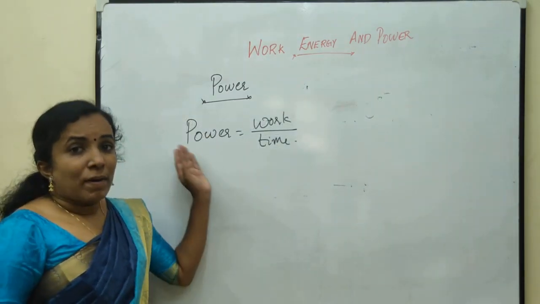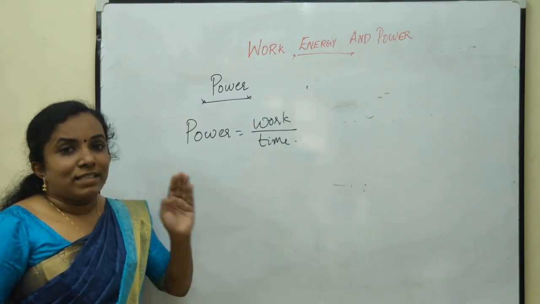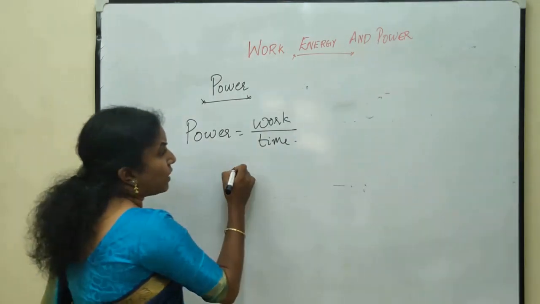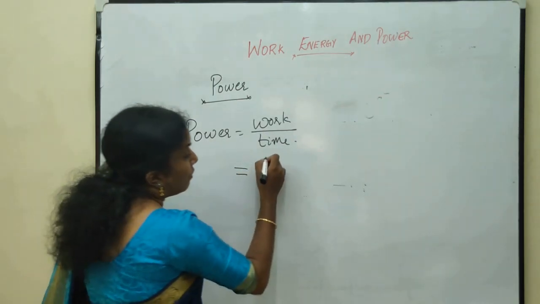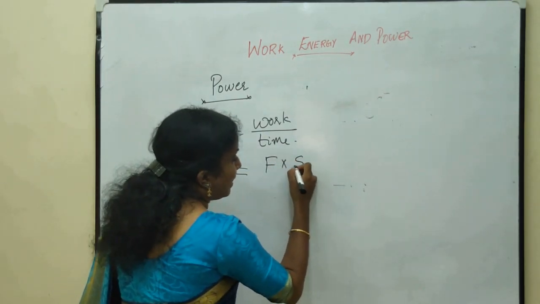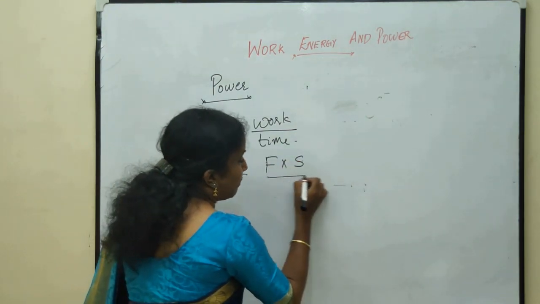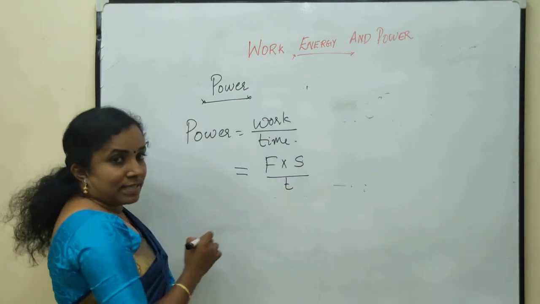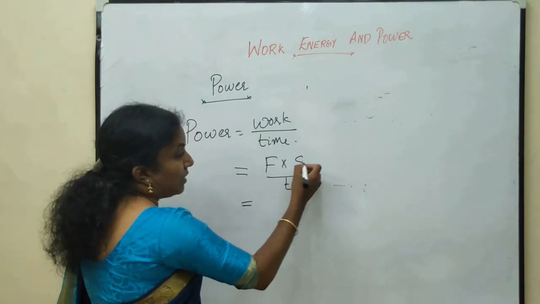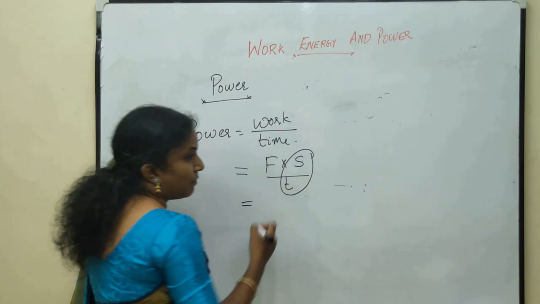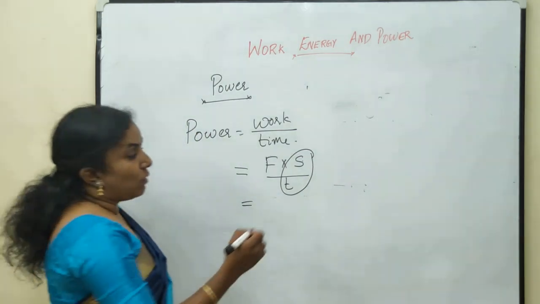So once again, power is equal to work by time. And what is work? Work is force into displacement. So we can write force into displacement by time. Now, the displacement by time is taken as velocity.